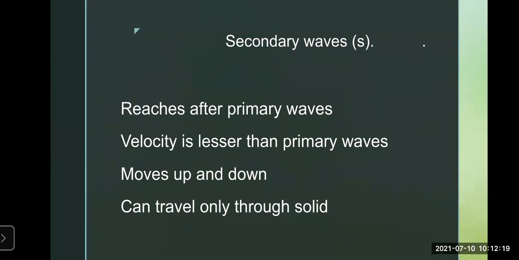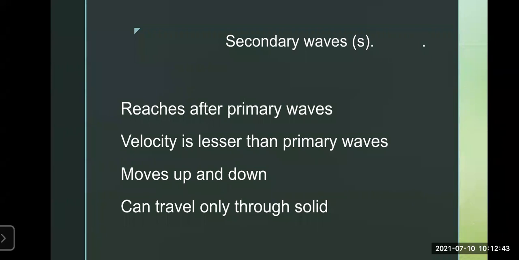So the primary waves are spreading, and after this the secondary waves are coming, and these secondary waves are also spreading. When the primary waves go and dash on the earth's crust, they give a shaking effect because they move forward and backward.